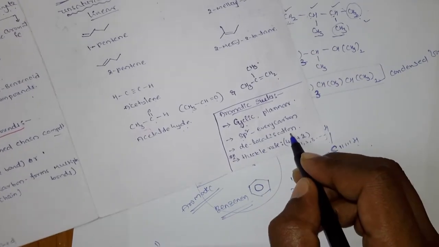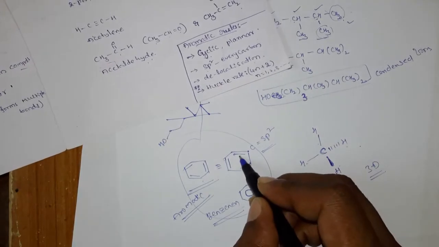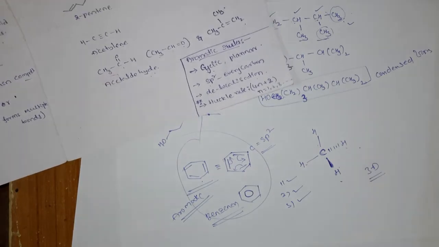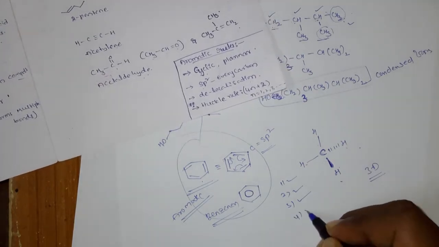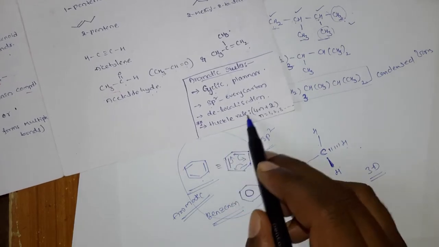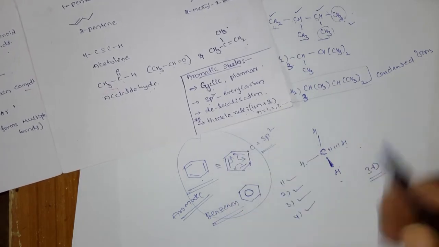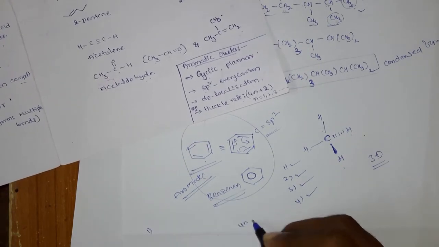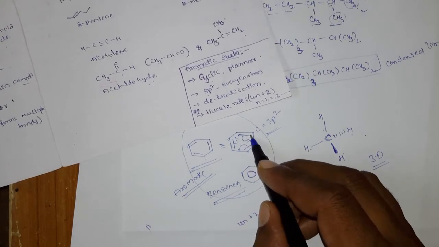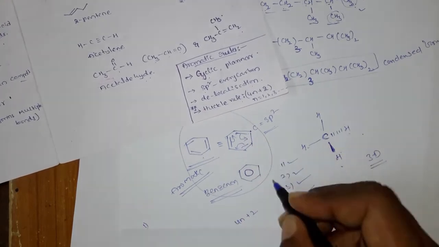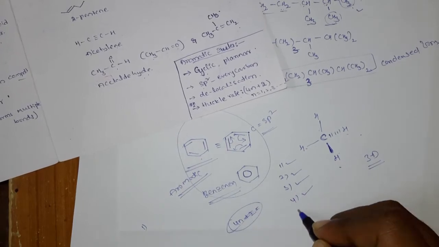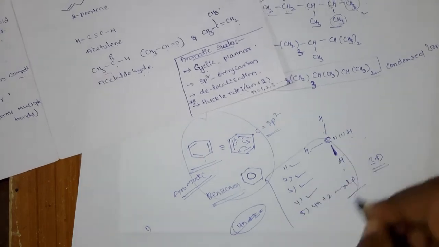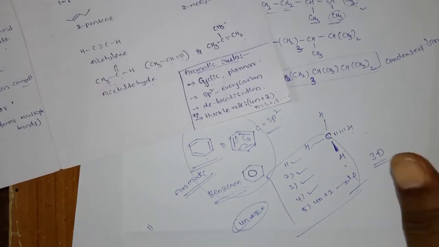Next, delocalization. Delocalization, that I'll also explain later. So all the pi bonded electrons will rotate in the molecule, that is nothing but the delocalization, so the fourth one is also satisfied. Next, the fifth one, Huckel's rule. This follows Huckel's rule, that is nothing but 4n plus 2. Of course, don't worry, you just remember it has to follow the 4n plus 2 rule. Okay, these rules you don't require right now, I'm just telling you for your understanding.